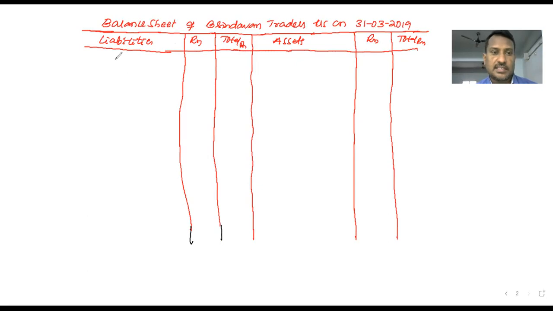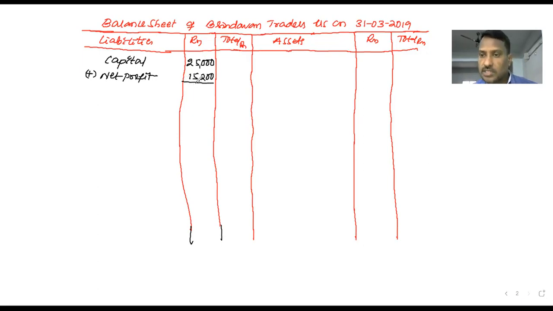The first one is capital. Yes, the first liability of the business, capital, 25,000. To this capital, add net profit, which we got in profit and loss account. The value of the net profit, 15,200.